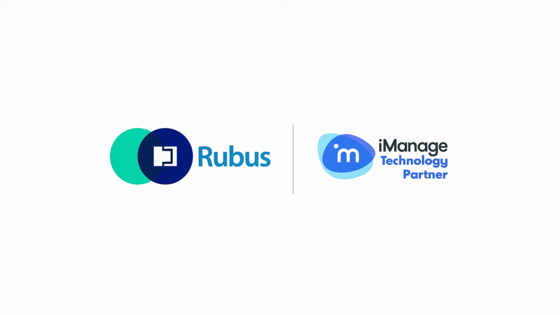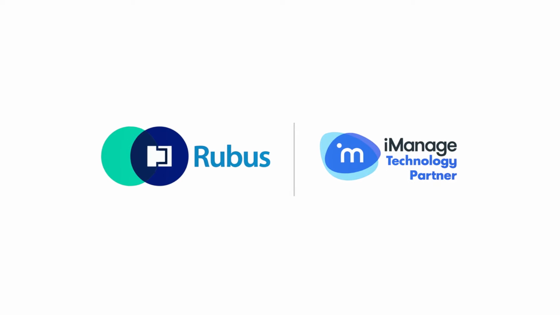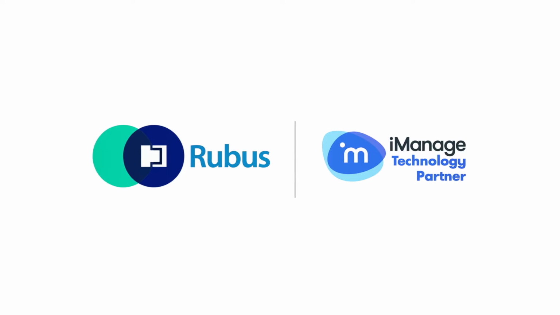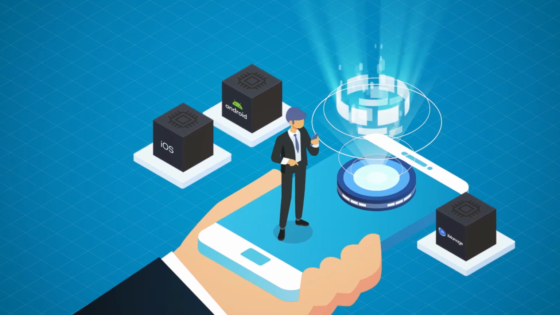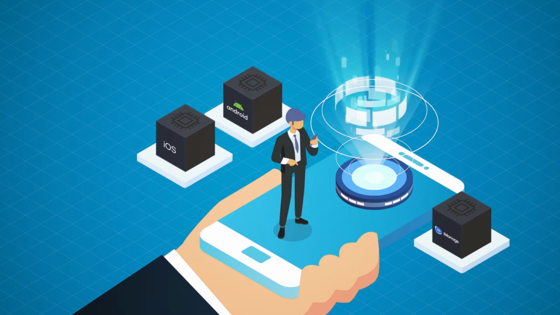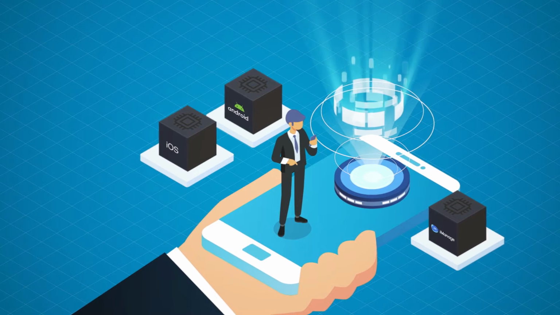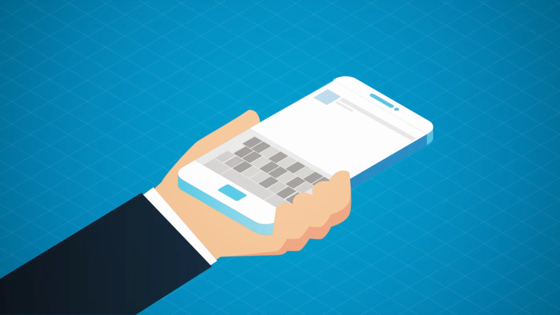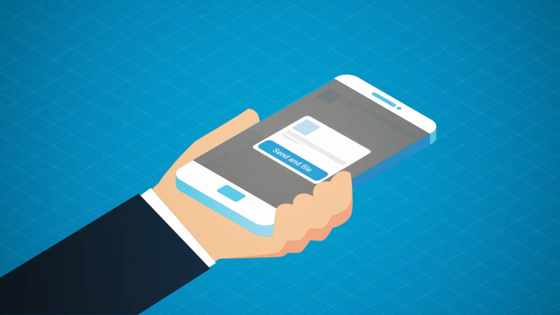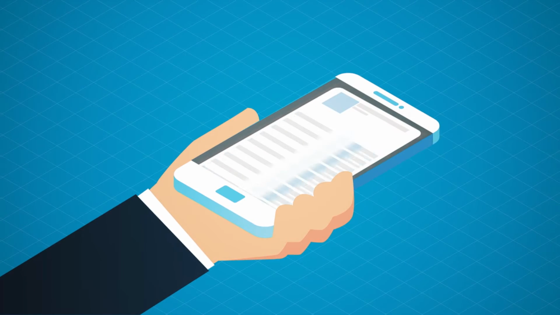Developed by Apurity Connect, Rubus is the smartphone app for iManage. Whether the user has iOS or Android Enterprise, Rubus will provide features that will increase productivity, billing, and save time. The Rubus application allows mobile workers to simply and intuitively send and file emails directly to iManage from their email